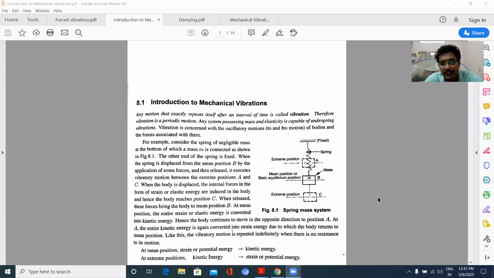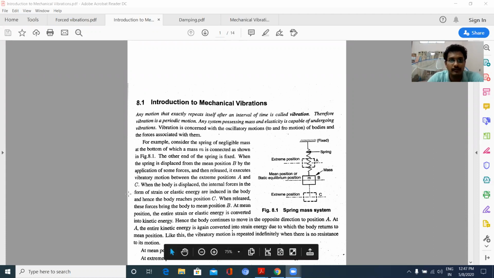Introduction to mechanical vibrations, types of vibrations, damping, free vibration, forced vibration, forced damped vibrations. Okay, now coming to introduction to mechanical vibrations. Now, what are vibrations?